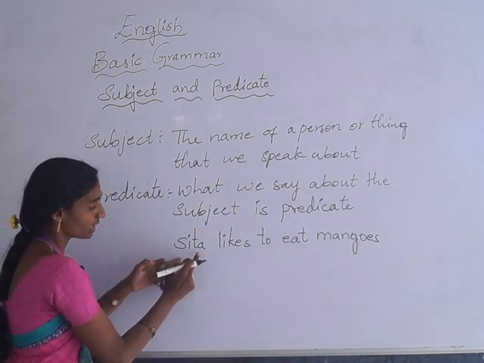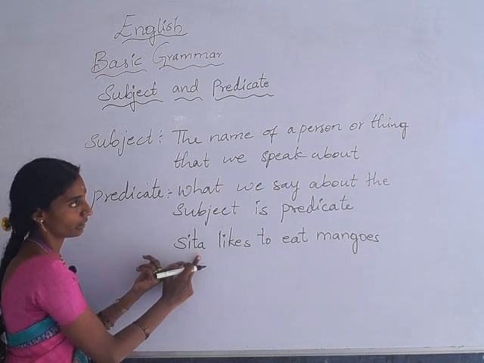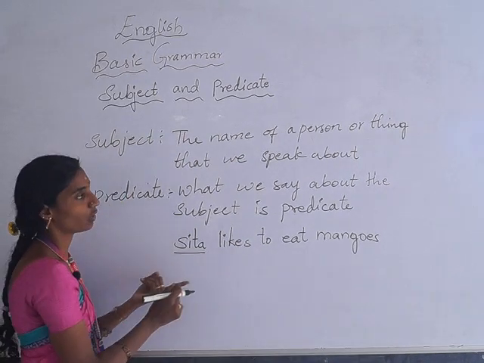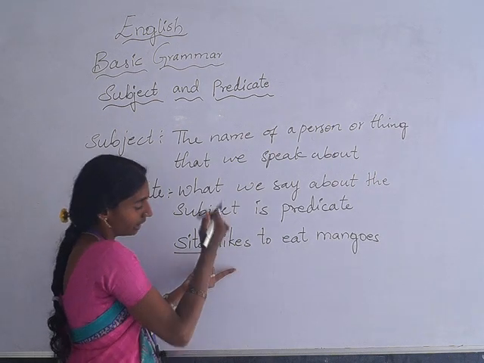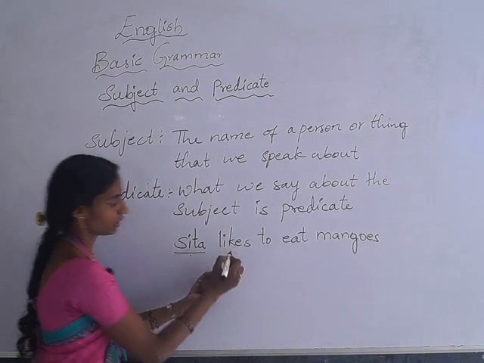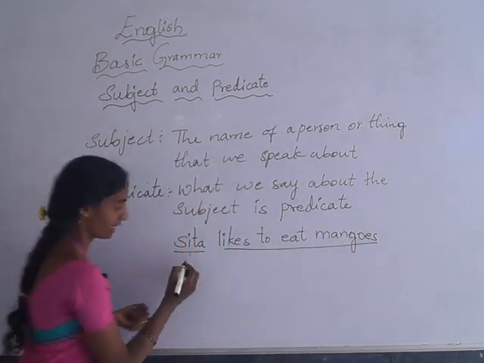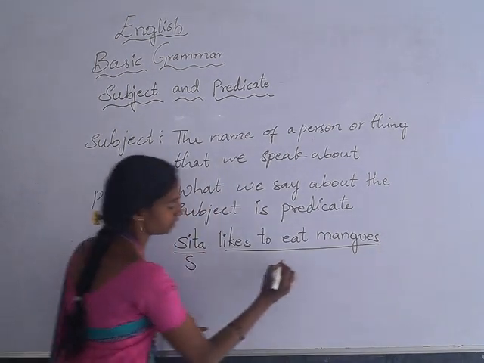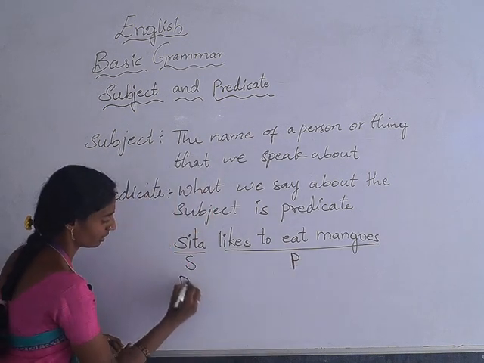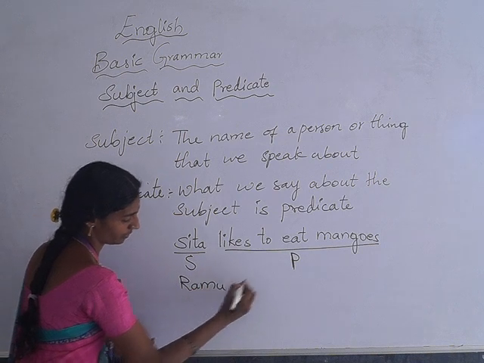So we are speaking about a person or the thing is the subject here, and what we are speaking about the subject is called the predicate. We can divide like this. Here subject, here predicate.